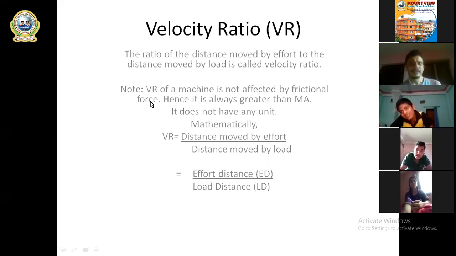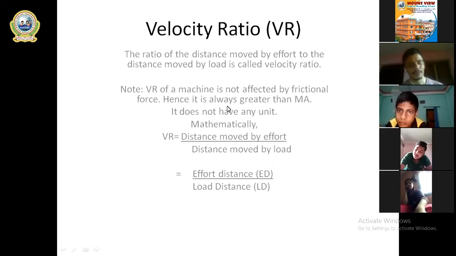Velocity ratio of a machine is not affected by frictional force. Just keep that in mind. VR is not affected by frictional force, whereas mechanical advantage is affected by frictional force. That's why VR is always greater than MA.